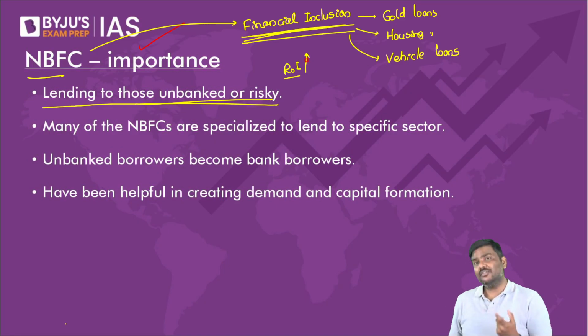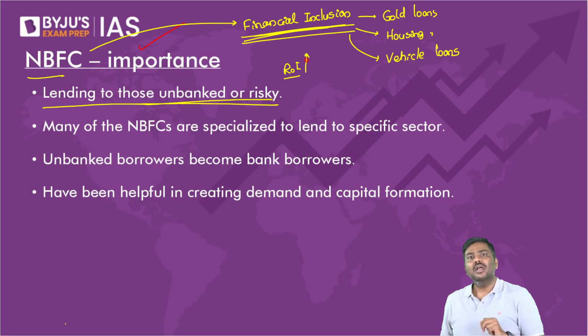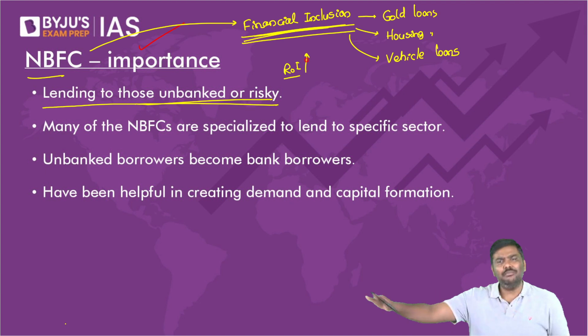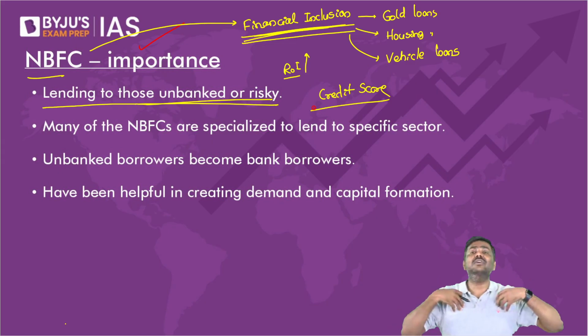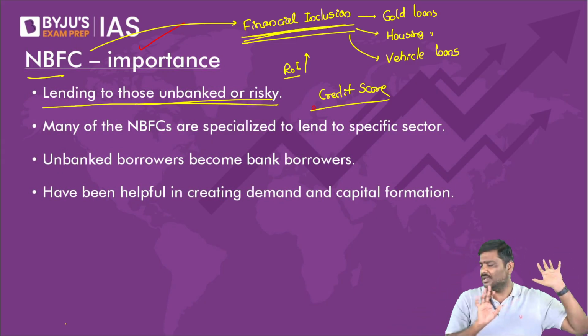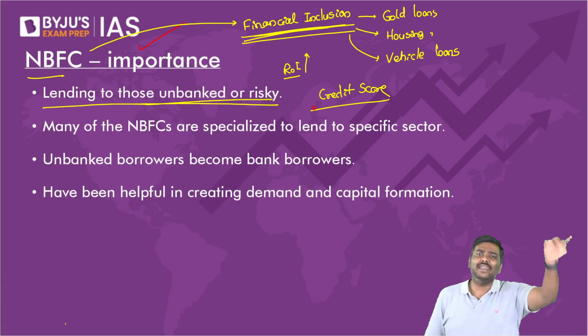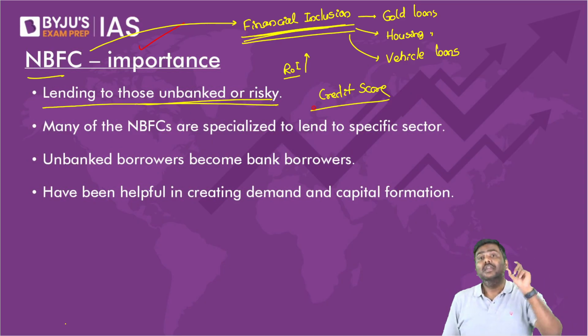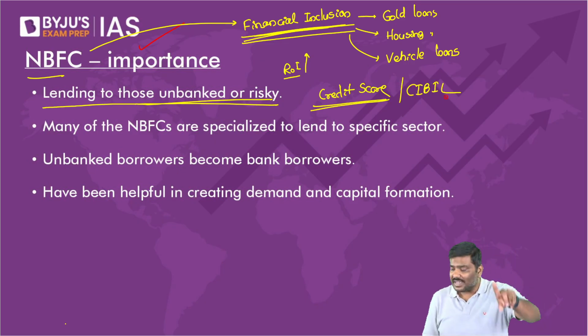Now think of this very carefully, because I'll add one more point now. If I take a loan from an NBFC and I make the repayment on a timely basis, now with this, can my credit score improve? Let me know. I will take a loan from NBFC and pay a higher rate of interest, but I will make payment on time. I will not delay. I will not default. Every month I'll keep on making repayment on a timely basis. If this is my behavior, can there be improvement in my CIBIL score? Answer is yes.